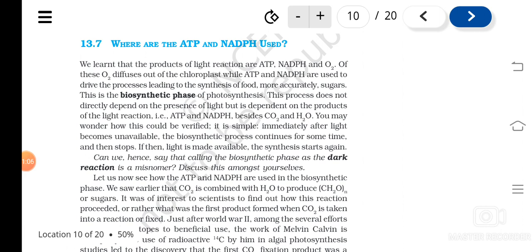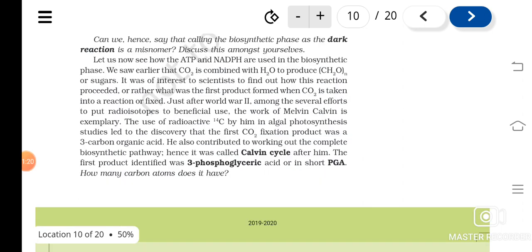Using those, the carbon dioxide can be reduced to carbohydrate, isn't it? So the dark reaction takes place in different pathways. The one is the Calvin cycle, and we have seen that, isn't it?